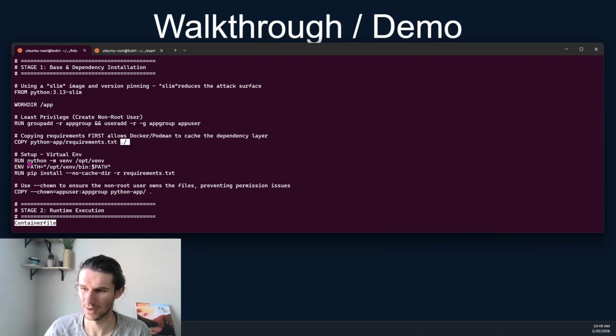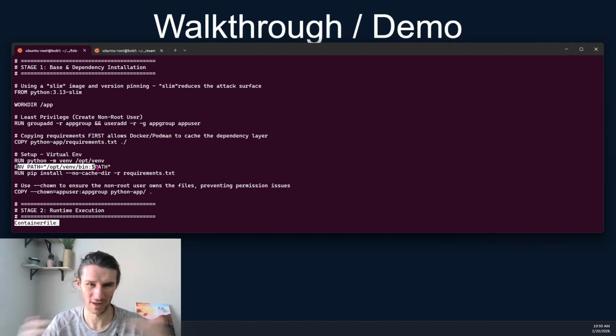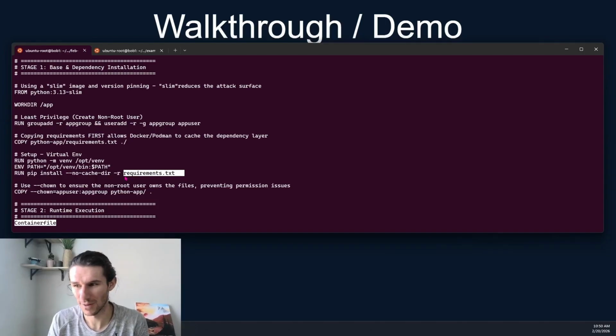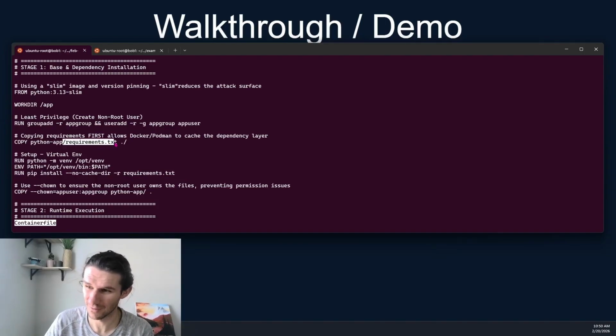Then we're going to run Python with a virtual environment. We'll set the environment path similar to if you're a Python developer, you set up a virtual environment. You go ahead and set your path for that. And then you pip install. What do you pip install? Your requirements.txt. And how does the container know that this requirements.txt is there? Because we've just copied it. We just copied this into the container.